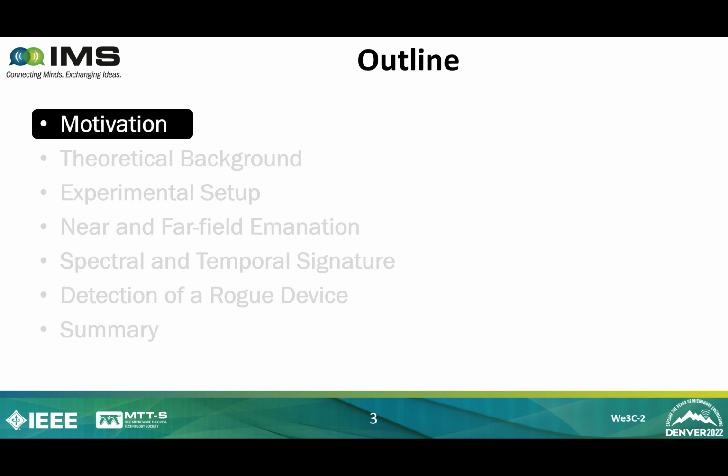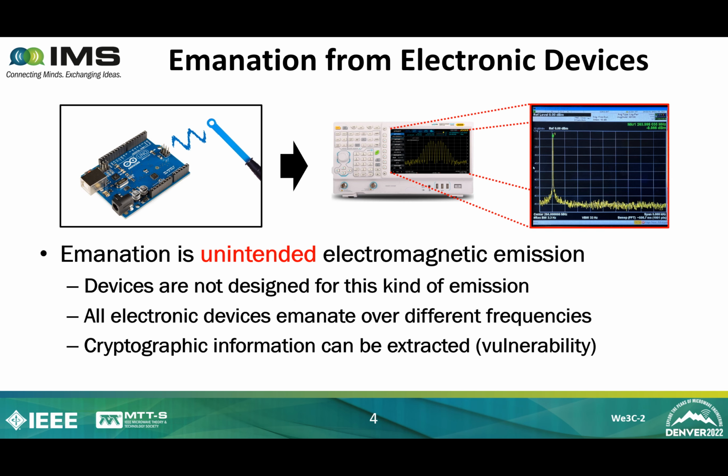So first, let's talk about the motivation. So what is emanation? It's unintentional electromagnetic emission from electronic devices. These devices are not designed for this kind of emission. For example, here we have an Arduino Uno, which is not supposed to transmit RF signals during normal operation. Still, if we put a probe on top of it, we'll find some signal peaks in the spectrum analyzer. This is emanation from the Arduino.